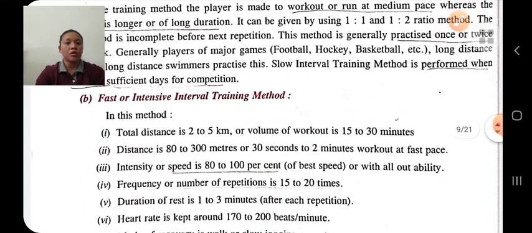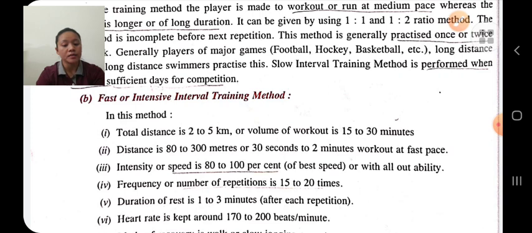Fast or intensive interval training methods. This fast interval training method helps to develop anaerobic endurance. In this method, the player runs for a short duration, or the workout is done for a short duration with high speed.